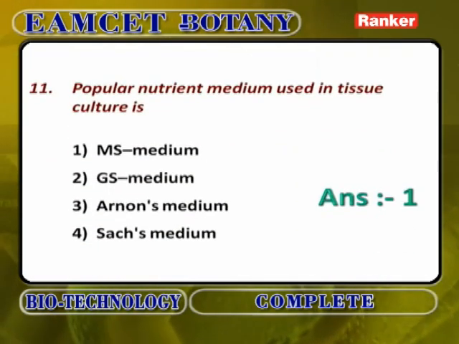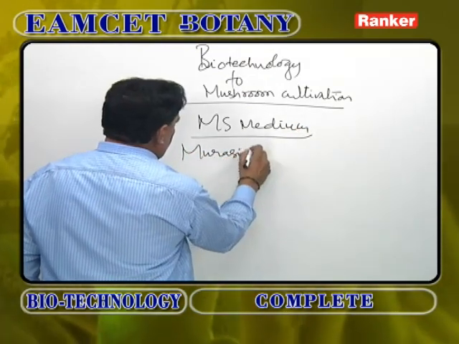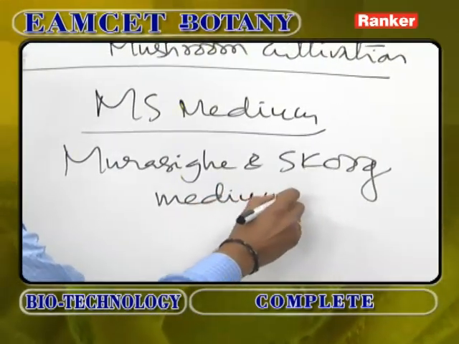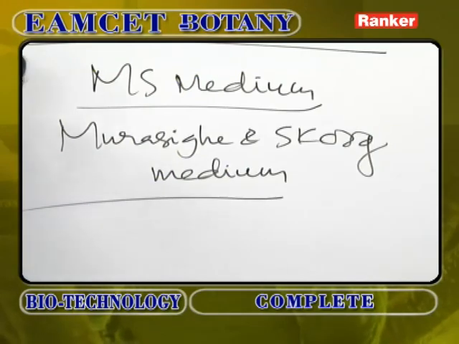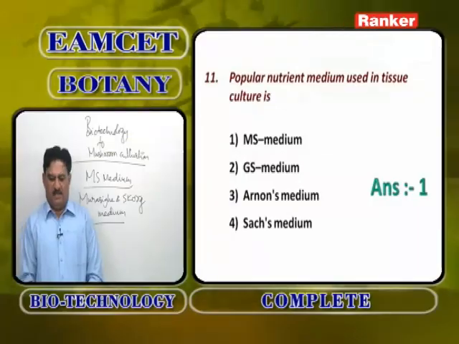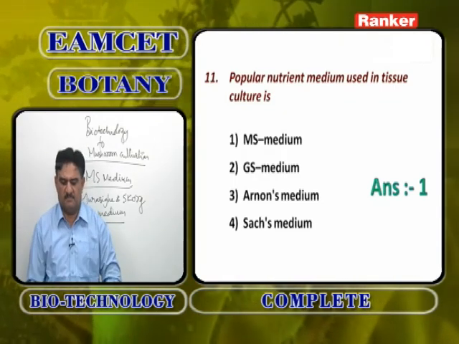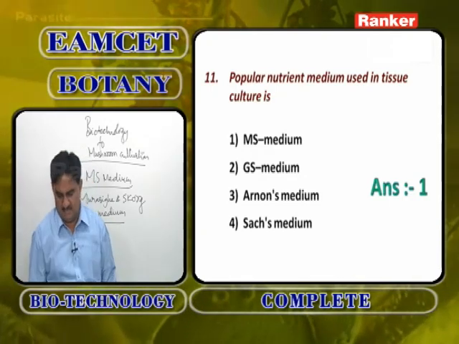The very popular nutrient medium used in tissue culture is MS medium, Murashige and Skoog medium. The most widely used medium in tissue culture techniques is MS medium, not GS medium, Arnon's medium, or Sachs medium. It is MS medium, Murashige and Skoog medium.